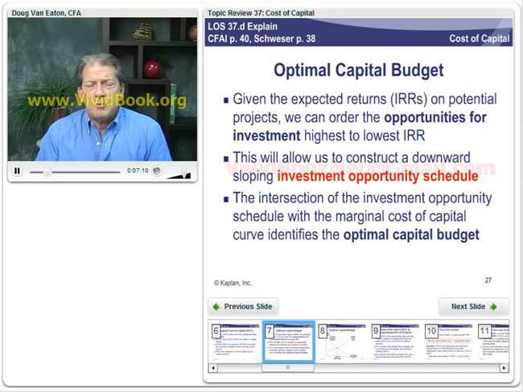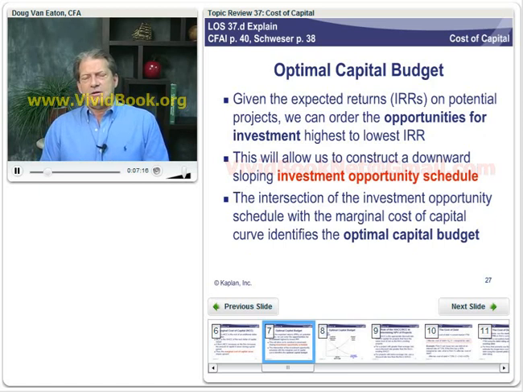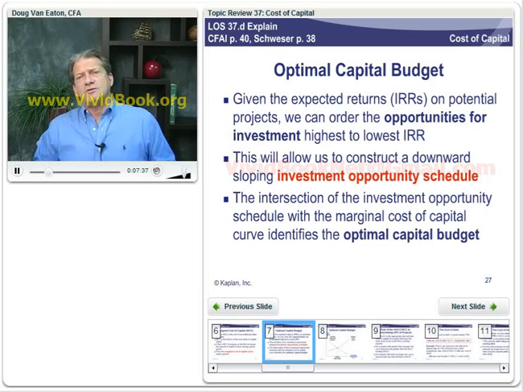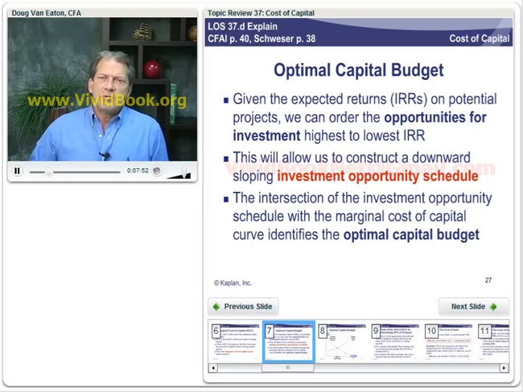So we've got an upward sloping marginal cost of capital line. We've got a lot of projects out there, and we can rank those projects by their returns, right, by their internal rates of return, and just accept those where the return is higher than the cost of capital, those that have a positive net present value. So we can draw an investment opportunity schedule based on our analysis of potential projects, and then we can draw our marginal cost of capital by figuring out how high is our weighted average cost of capital and how does it increase as we raise larger amounts of money per time period.